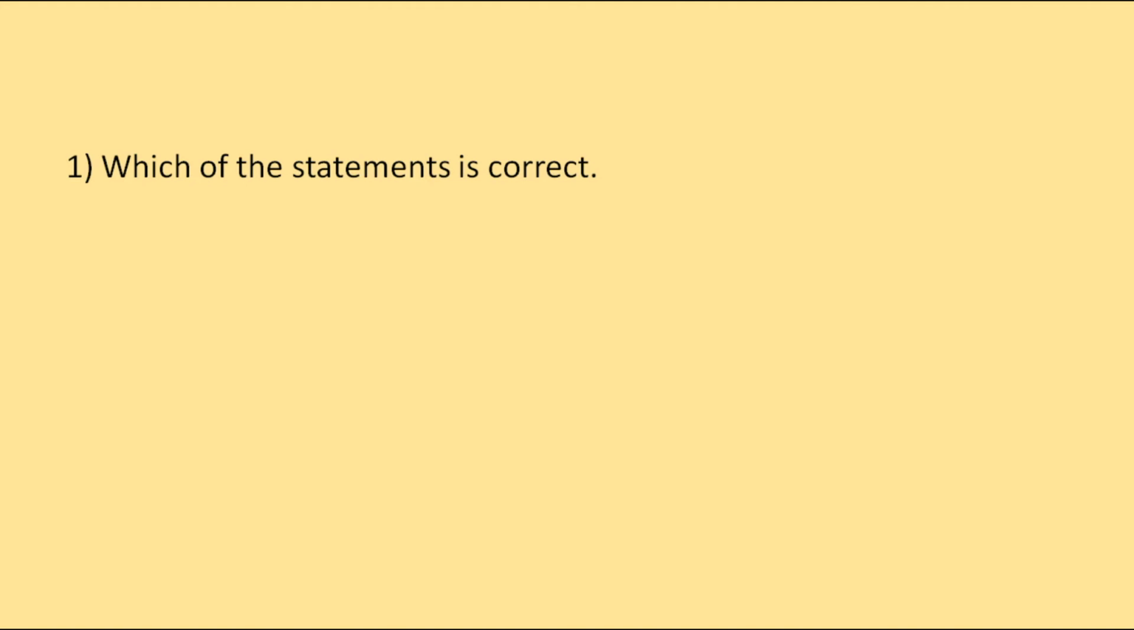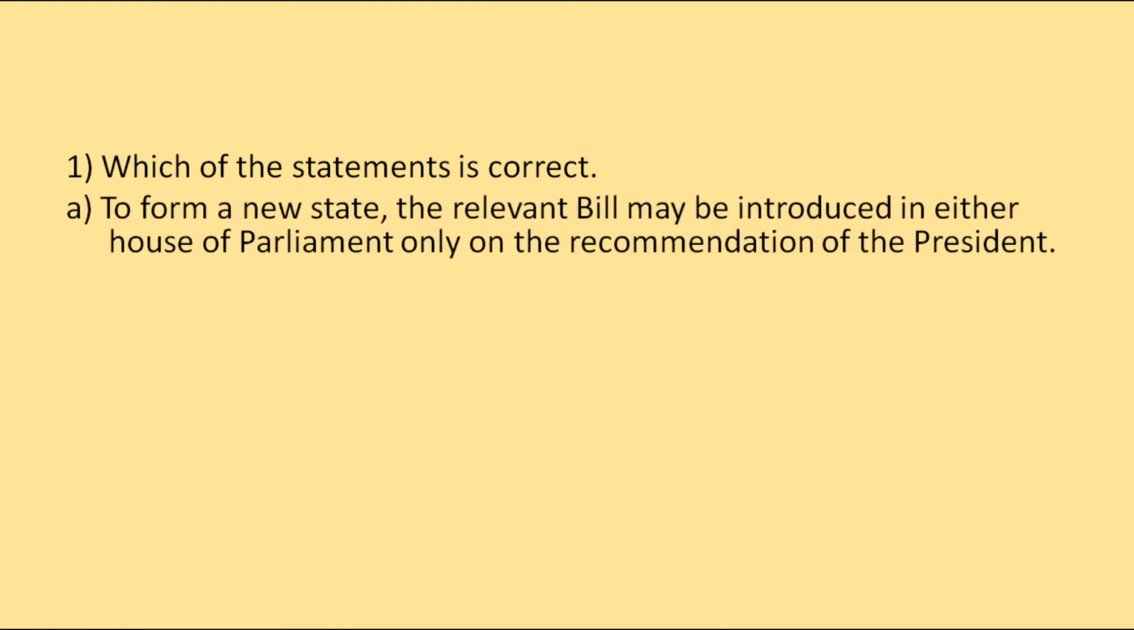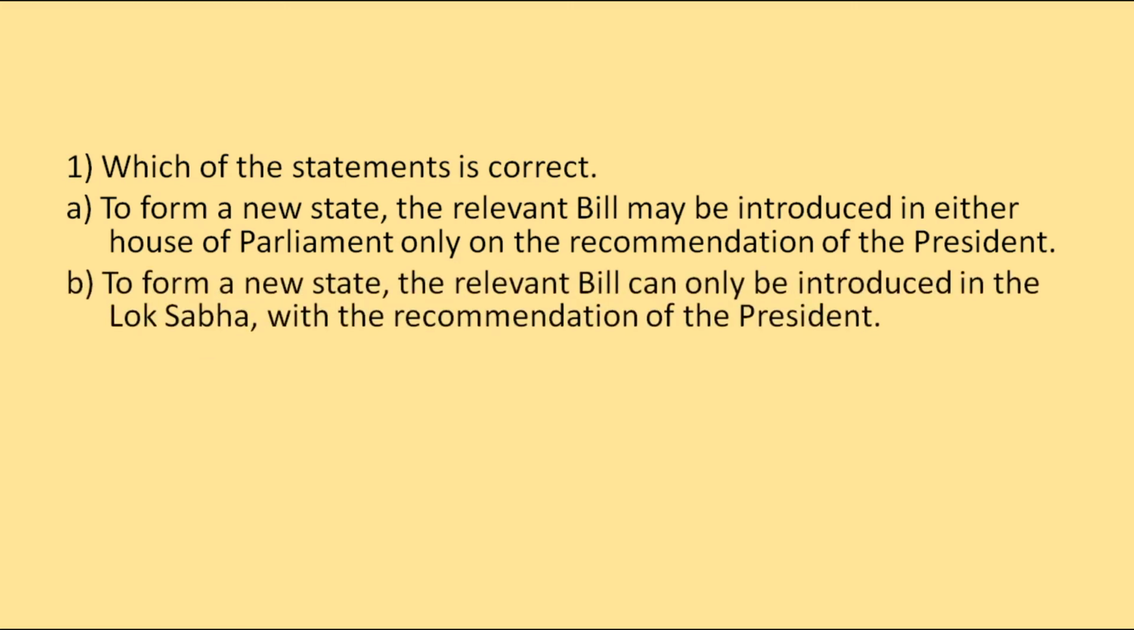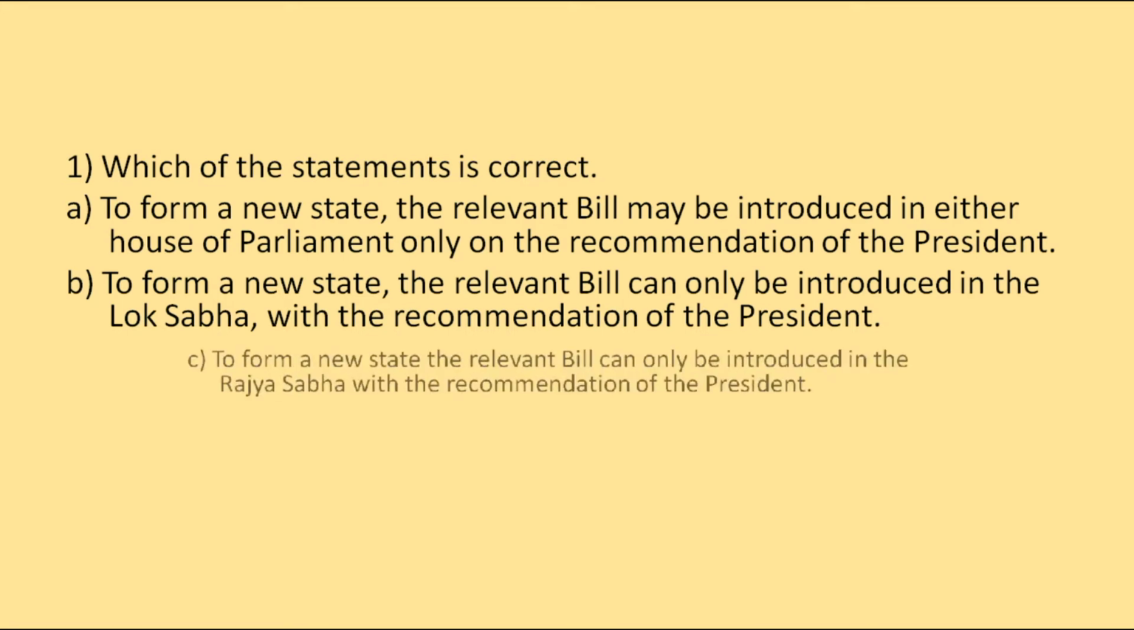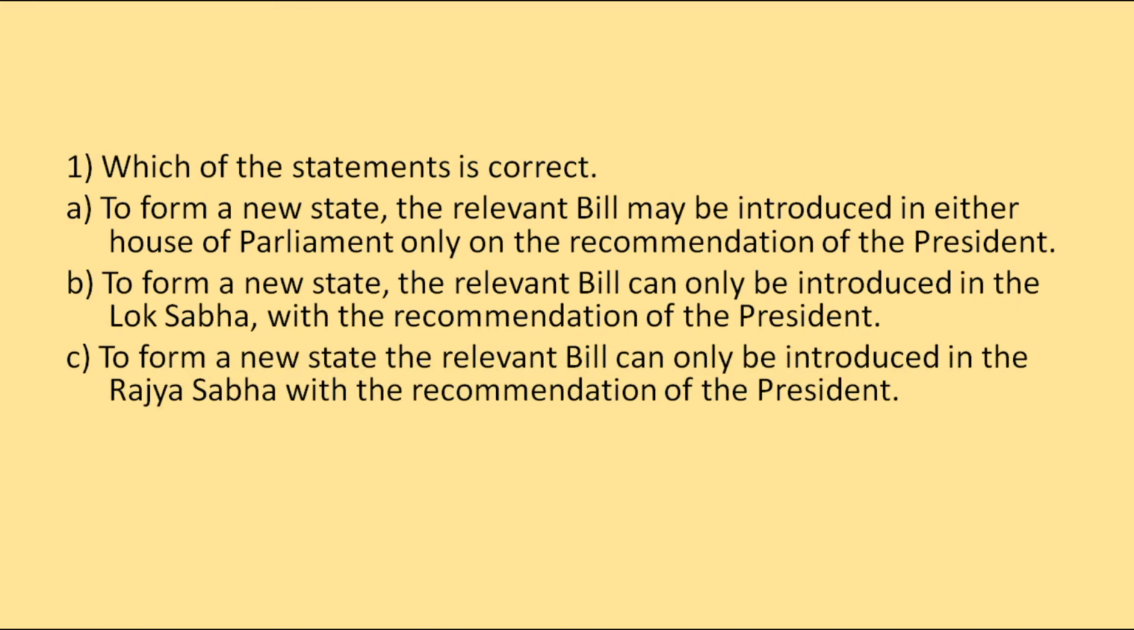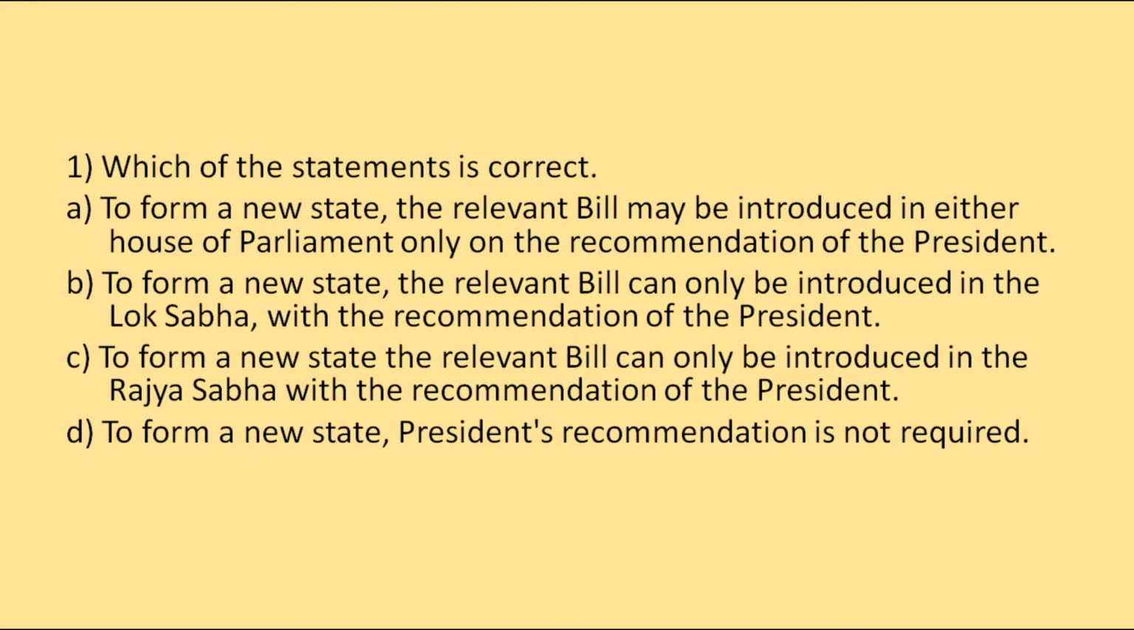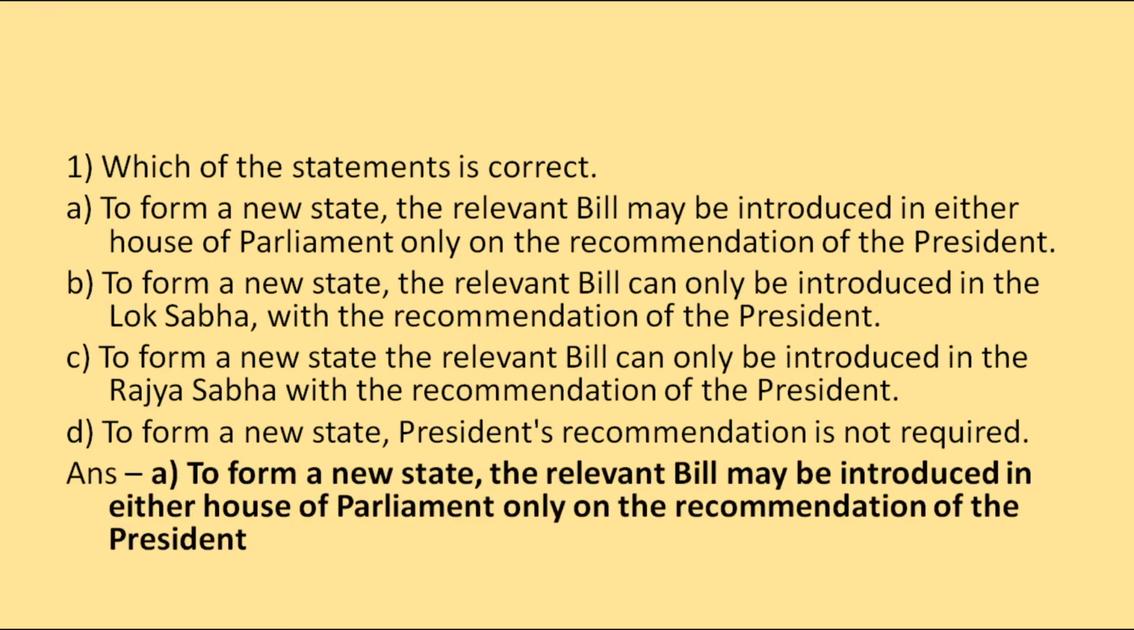So the first question is, which of the following statements is correct? To form a new state, the relevant bill may be introduced in either house of the parliament only on the recommendation of the president. Then, to form a new state, the relevant bill can only be introduced in the Lok Sabha with the recommendation of the president. Then, to form a new state, the relevant bill can only be introduced in the Rajya Sabha with the recommendation of the president. Then at last we have, to form a new state, president's recommendation is not required. So the correct statement will be the statement A.